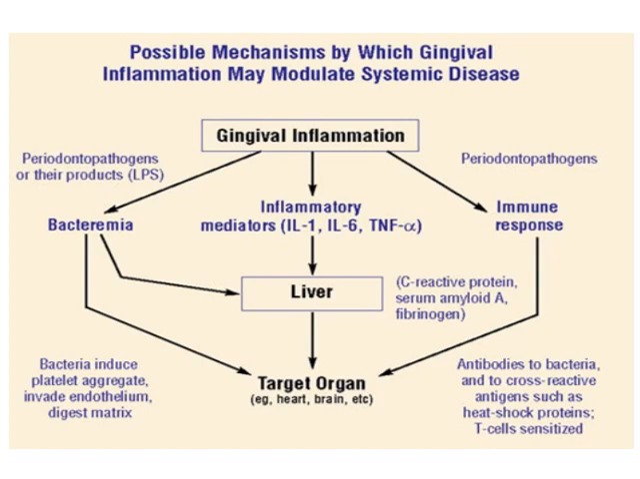The third one: these periodontal bacteria, which cause this inflammation, evade the host immune response, and they again reach the target organs, whatever they may be.